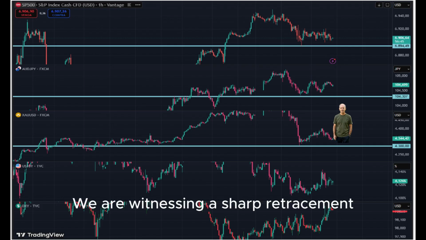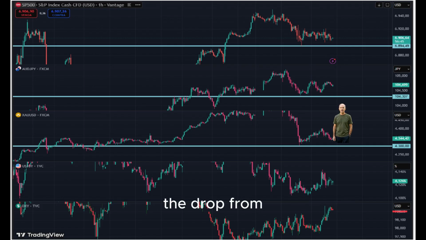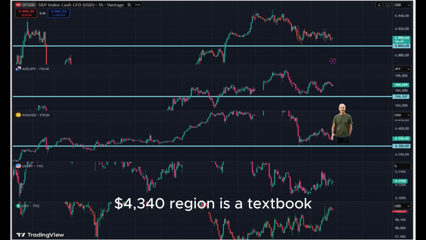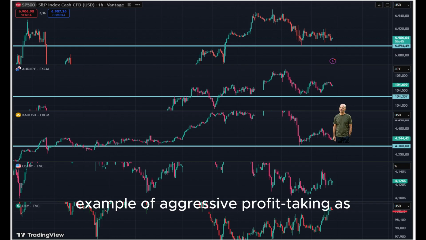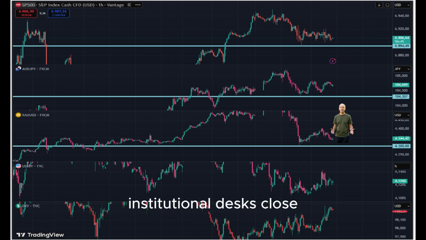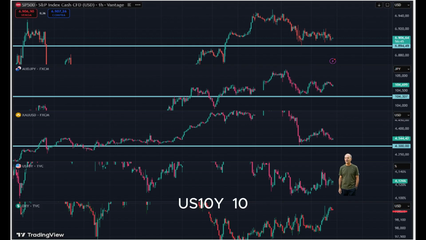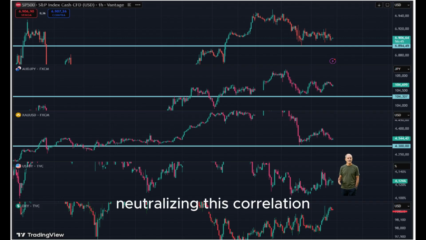XAUUSD, gold. We are witnessing a sharp retracement. After a historic rally, the drop from $4,550 to the $4,340 region is a textbook example of aggressive profit-taking as institutional desks close their books for the fiscal year. US 10Y, 10-year Treasury yield. Yields have softened to 4.124%. Usually, lower yields provide a tailwind for growth tech stocks, but the current tech cooling sentiment is neutralizing this correlation.